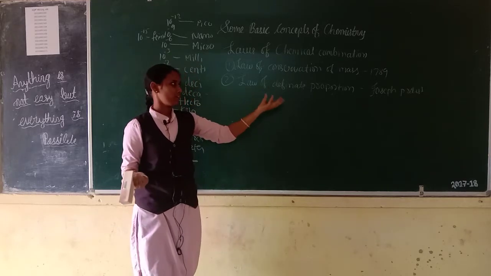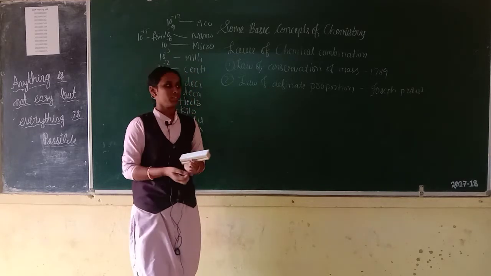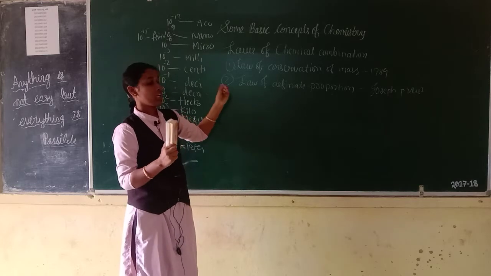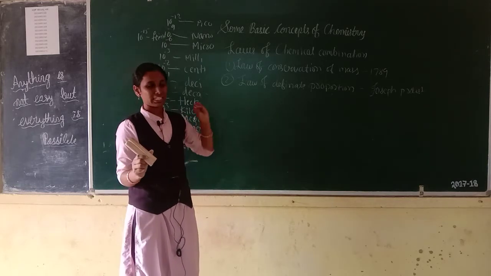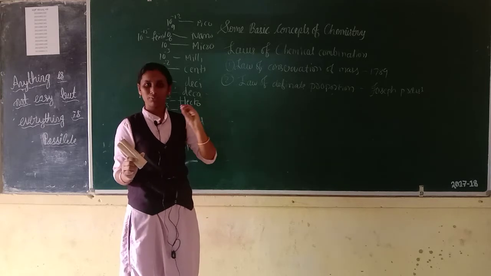What is the law of definite proportion? It means a given compound always contains exactly the same proportion of elements by weight.